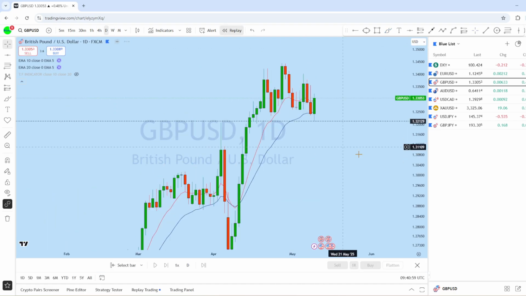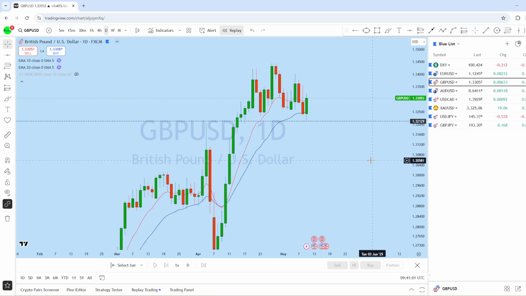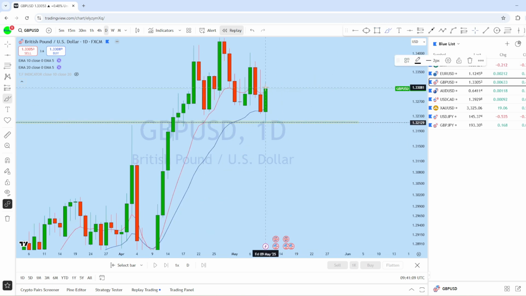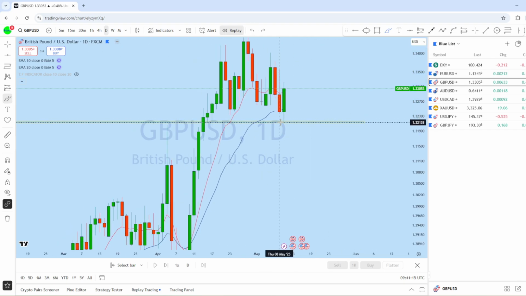Now if we look at the daily chart here on GBP USD, we can see that this is an important daily support level here, expecting GBP USD potentially to retest, grab liquidity, and then bounce back up to create a new higher high in this market.